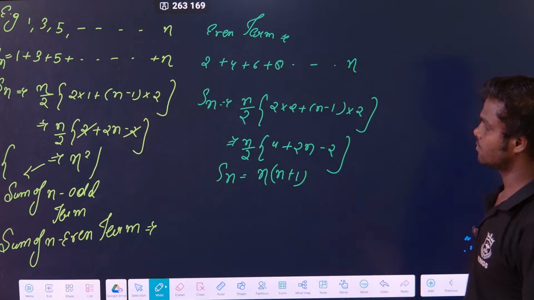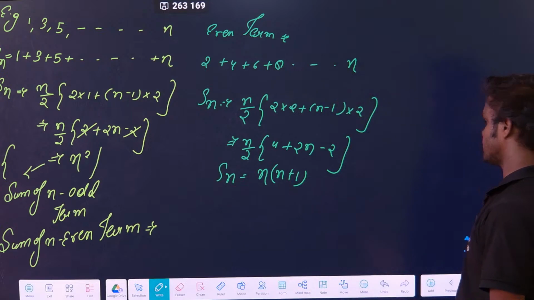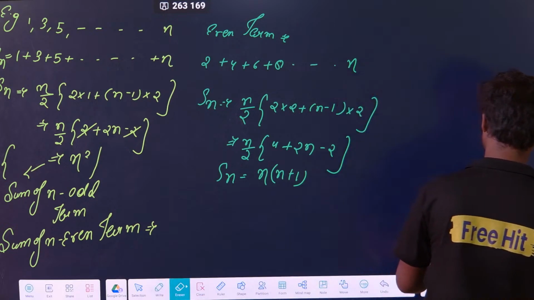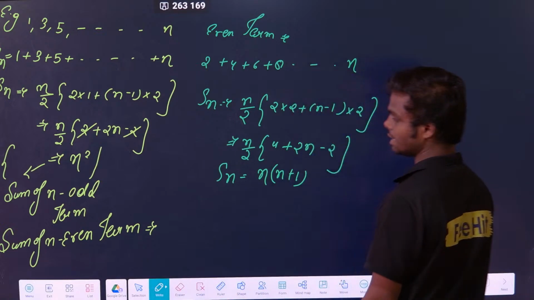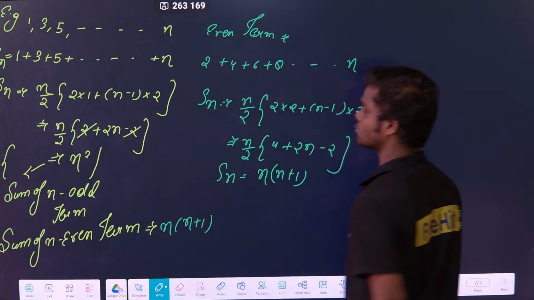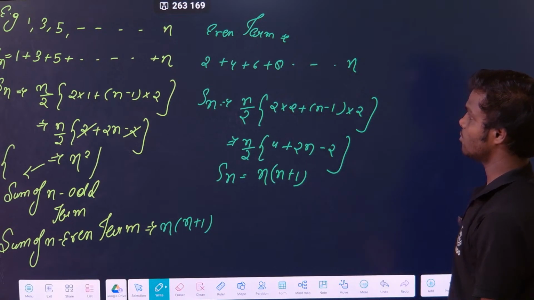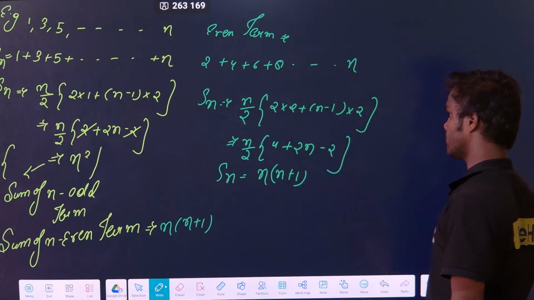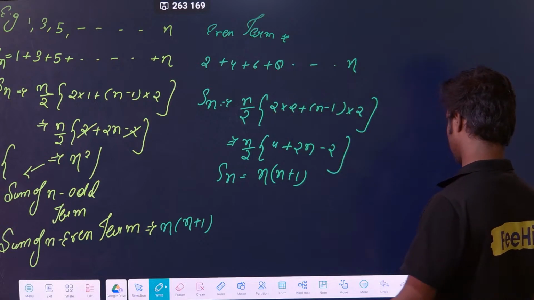So that is going to be the sum of first n even terms. It is defined as n into n plus 1. This is an important result which you have to remember: the sum of even terms and the sum of odd terms. Clear? Any doubt? Okay.